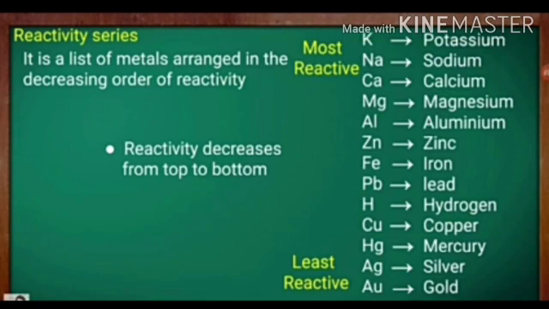Here in any reaction, a metal can replace another metal if it is placed above it in the reactivity series, but it cannot replace a metal which is placed above it in the series. For example, Zn is placed above copper, so it can replace copper from copper sulfate.